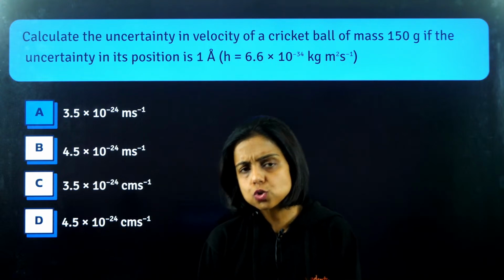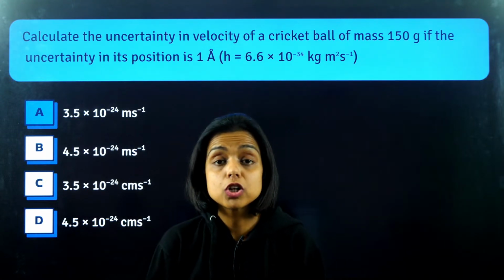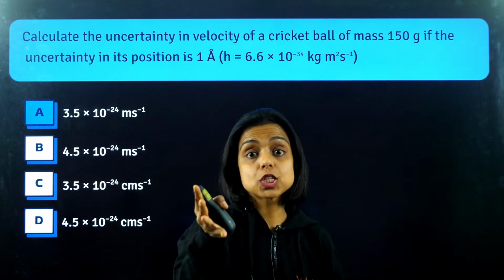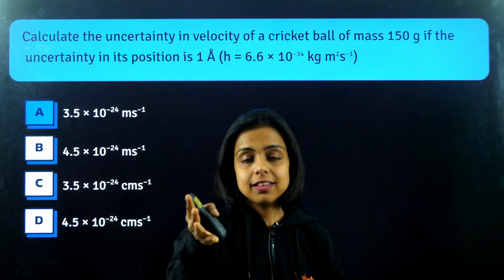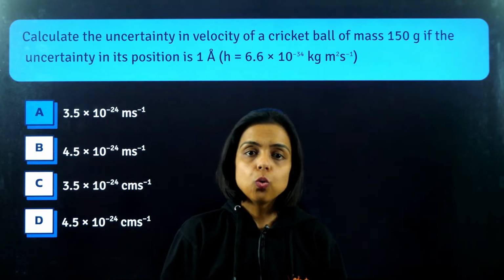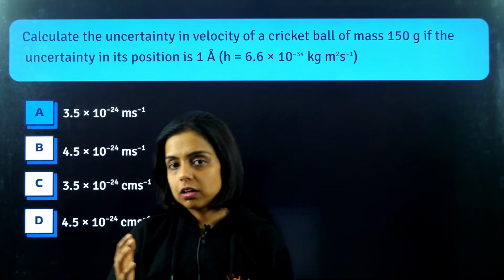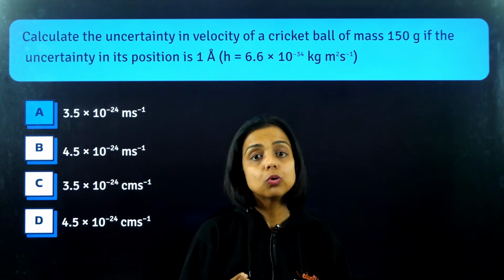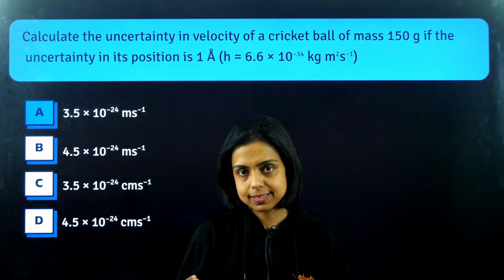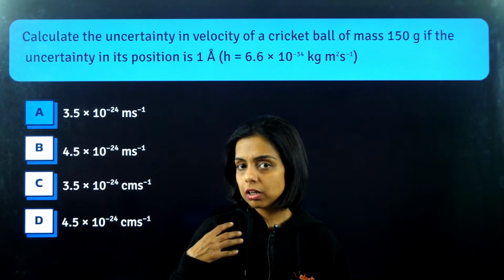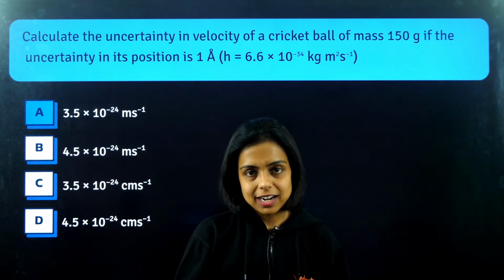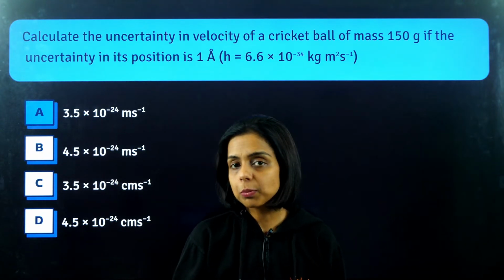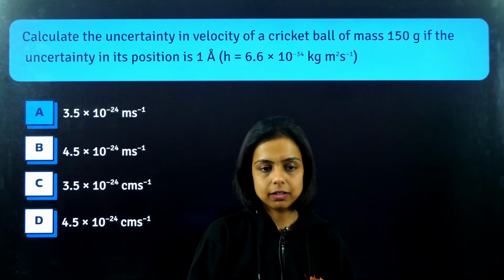So guys, these two important concepts laid a foundation of a new branch of science, that is quantum mechanics. There is another person, Schrödinger, who contributed a lot to establish this new branch of science that we call quantum mechanics, leading to a new model, the final model, that is quantum mechanical model, the probability based model of an atom.